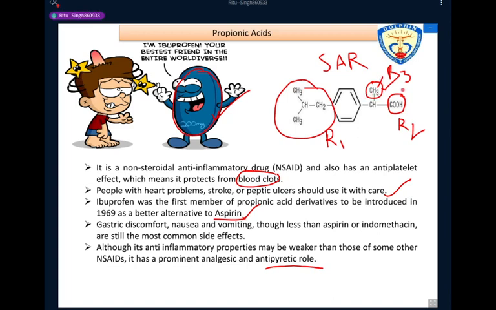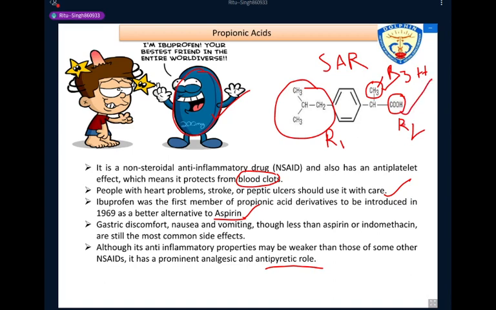When we remove this methyl group and replace it with an H atom, the activity of the drug decreases. So for better activity of the drug at the R3 position, the methyl group is essential. Okay. The next is related to the R2 position.